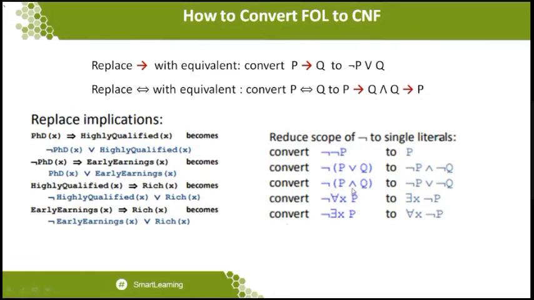When we want to convert the statement, the negation applied to the inside of the parenthesis automatically converts the and symbol, the conjunctive symbol, to a disjunction symbol. So this is where it has been applied. Especially, you can see the last two things: a negation symbol followed by for all x P means that there exists x and not of P. And the negation symbol followed by there exists x will be converted to for all x not of P.